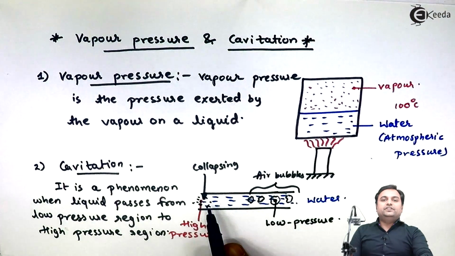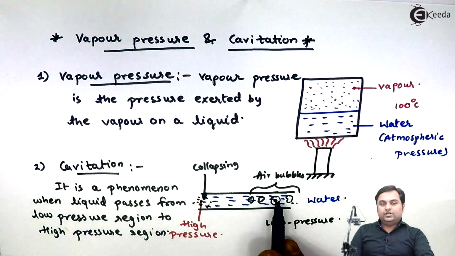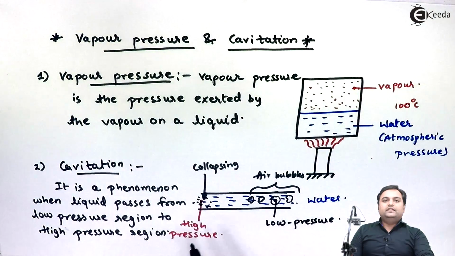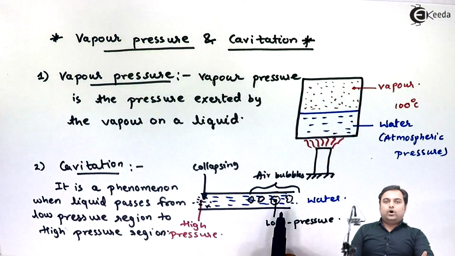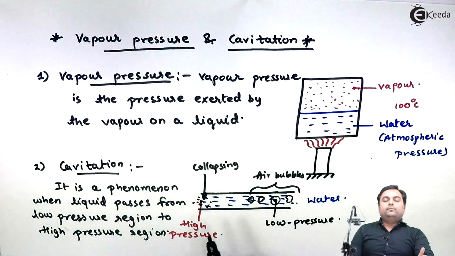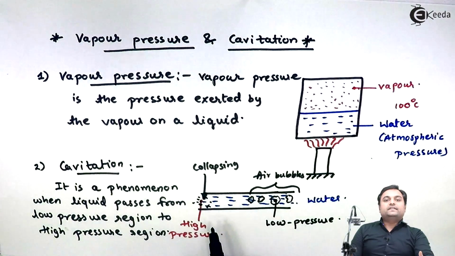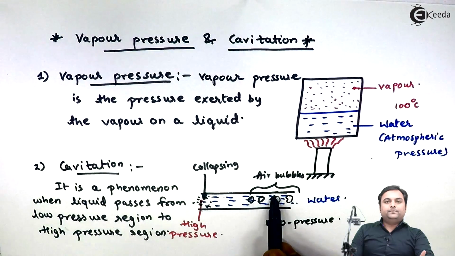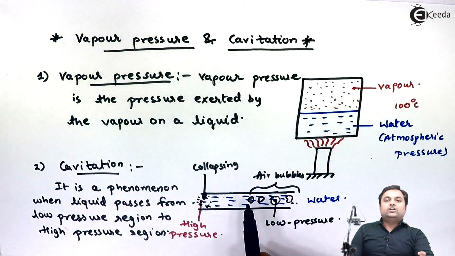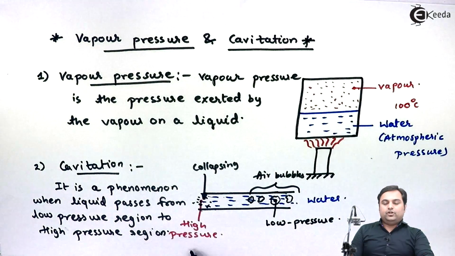So cavitation needs to be avoided. It means there should not be a region where air bubbles are formed. In simple terms, when the water is flowing in the pipeline, we try to avoid air bubble formation, because when these air bubbles collapse suddenly, there is tremendous rise in pressure, and because of that the walls of the pipeline will get pitted, or it looks like it is corroded. There is corrosion taking place. So this was the cavitation phenomenon.